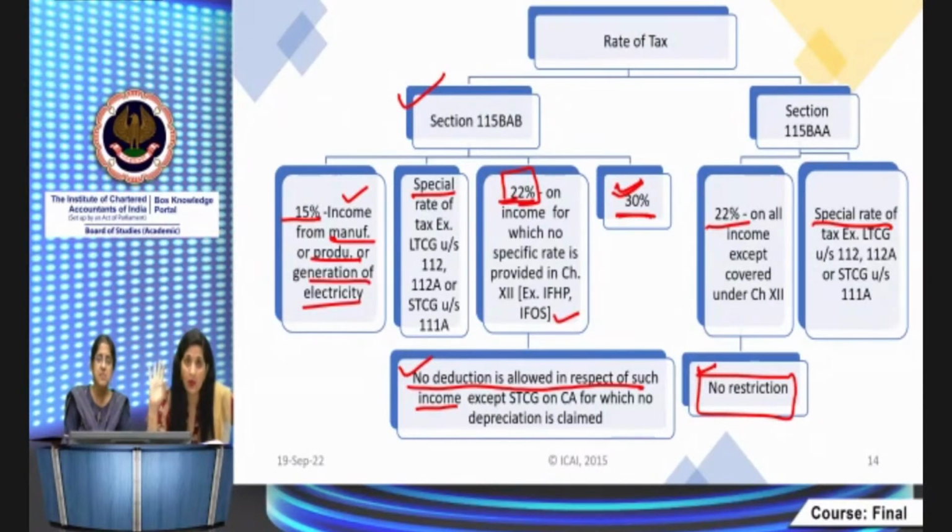35(2A) will not be allowable. 35(2AB), in-house scientific research of the manufacturing company, will not be allowable. 35AD, very important. 35AD will not be available, because it's possible that the question will give these 35AD investments and you will provide the deduction in respect of the capital expenditure.